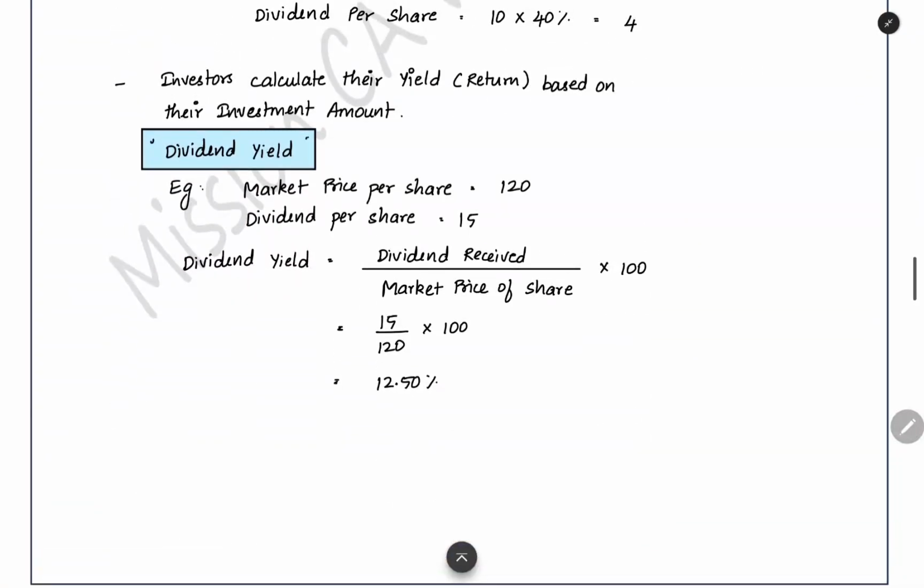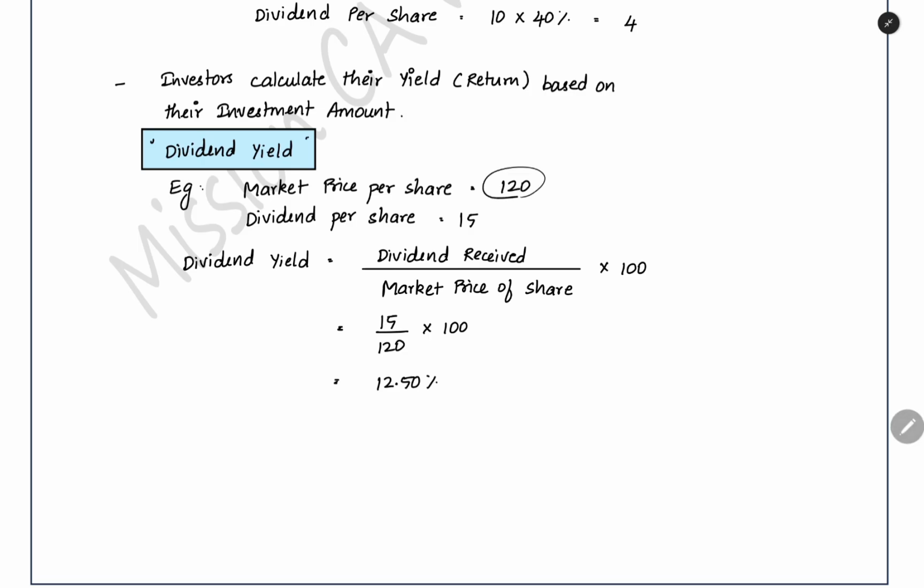And then the next thing is dividend yield. That is also one more term which will be used in the question. What is the meaning of dividend yield? Yield means return. This dividend yield will normally be calculated by the investor who is purchasing the share. That person, the investor, will calculate the return based on the amount of investment he made.